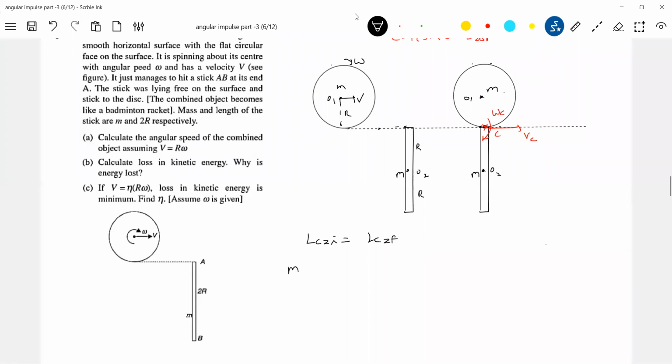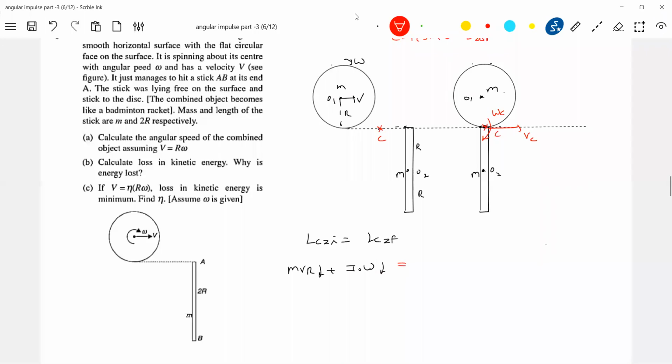So due to translational motion, mvr, due to rotational motion, I naught omega. You have to be careful. The rigid body is not rotating about C. About what point is it rotating? It is rotating about its own center. So this is the conservation of angular momentum formula.